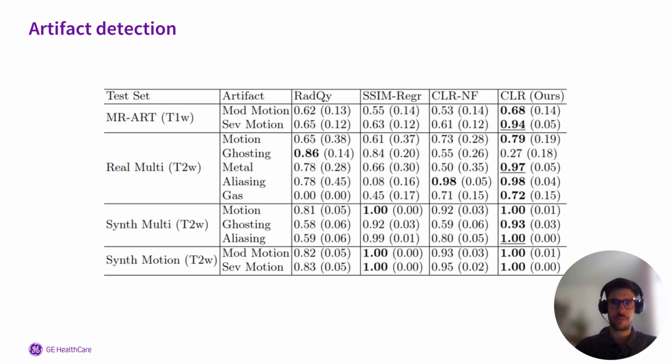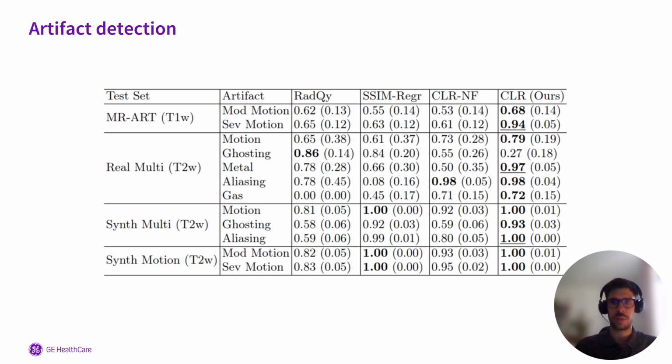This table presents the artifact detection performance of our method compared to 3 other methods across 4 different test sets. MRART is a real-world dataset containing more than 400 T1 brain scans. 3 radiologists assigned each scan a 3-point motion artifact severity score.